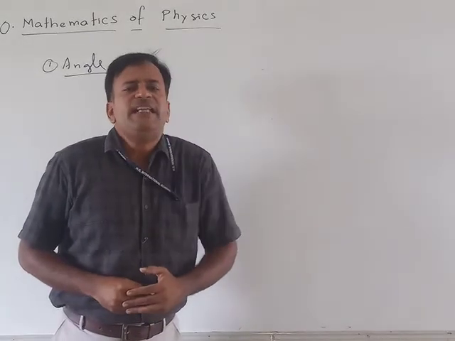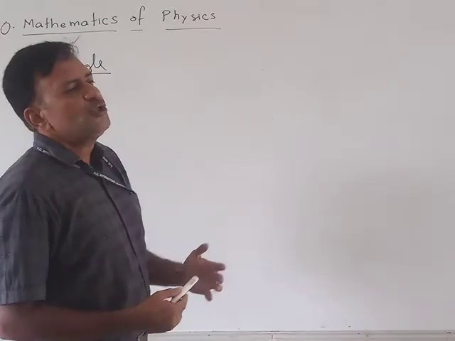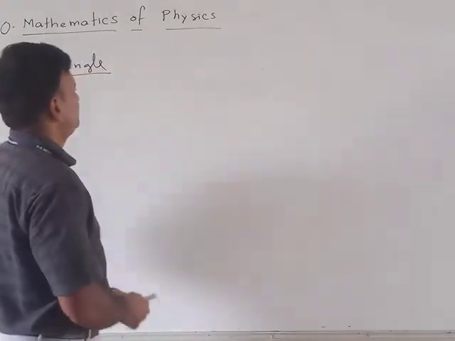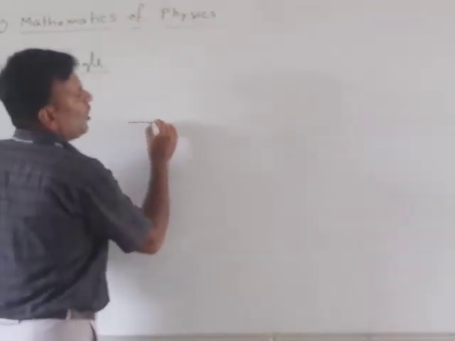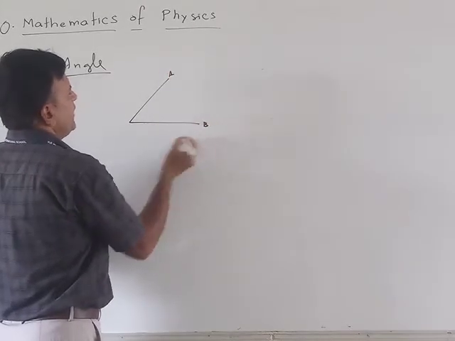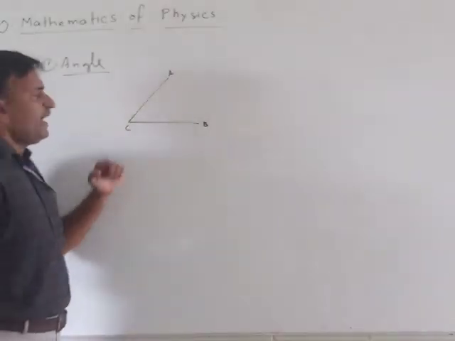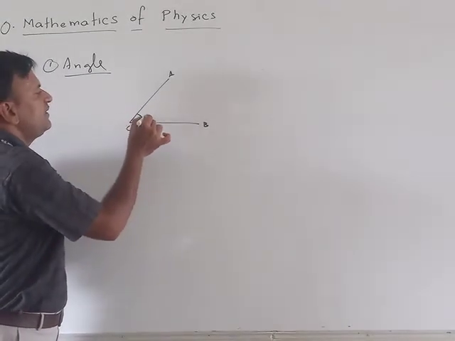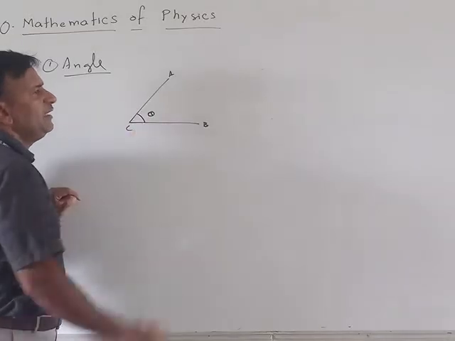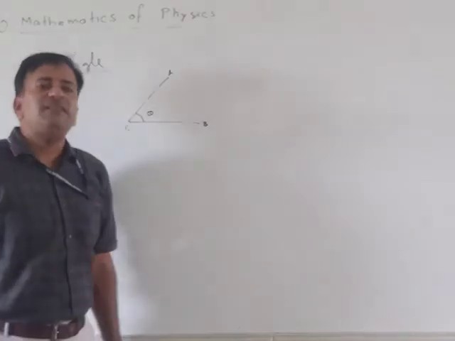But what exactly is the meaning of an angle? Generally, we used to draw two lines, both intersecting at point C, and we say that this is the angle between lines AC and BC.